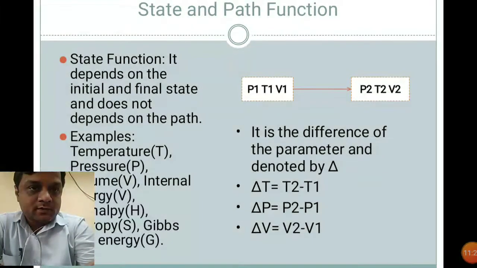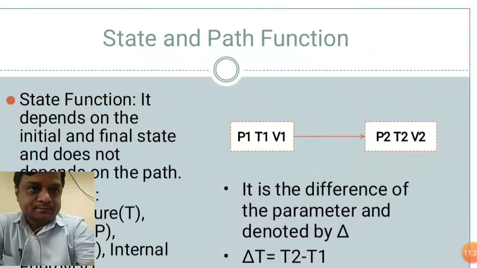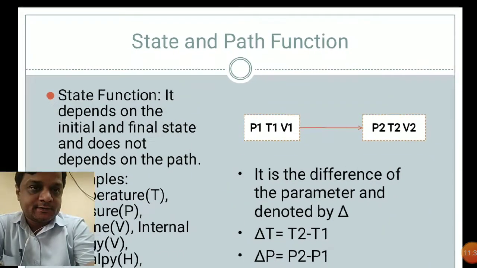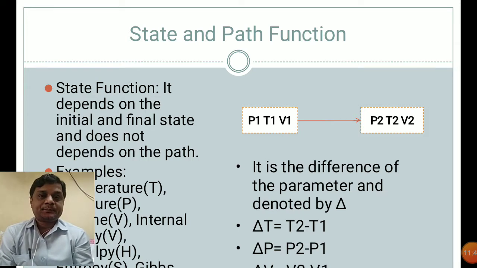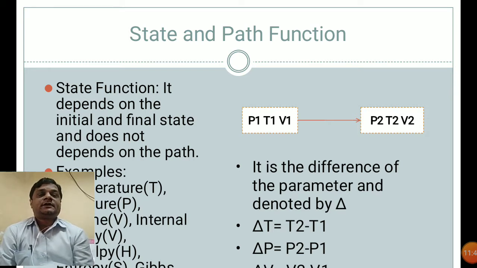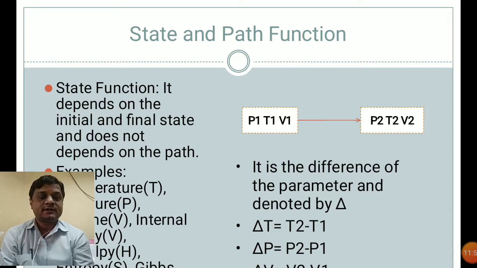Now, the very important terms for studying thermodynamics are the state and path functions. As we know, there are a number of parameters available. If you take any body or matter, it will have some variables. It may be volume, it may be the pressure exerted on that body, it may be the temperature of that body. So these are the variables, but we can classify them mainly into two types: state functions and path functions.